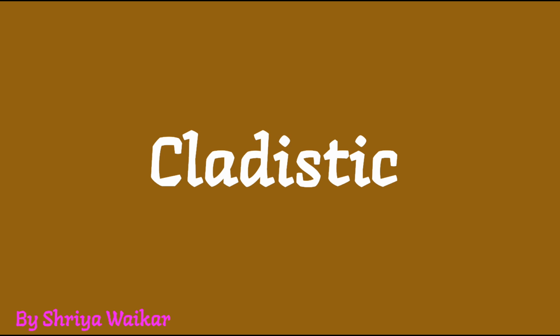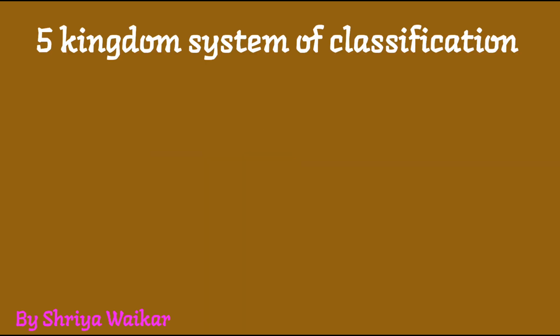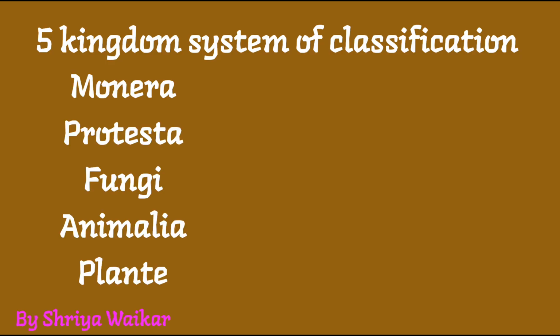The most accepted is the five kingdom system of classification of living organisms. What are the five kingdoms? Monera, Protista, Fungi, Animalia and Plantae, and it was proposed by R.H. Whittaker.